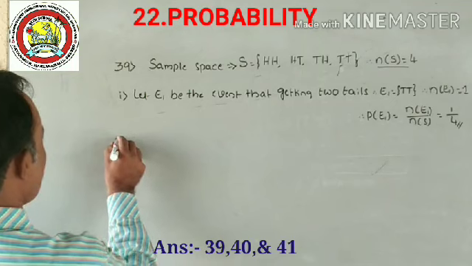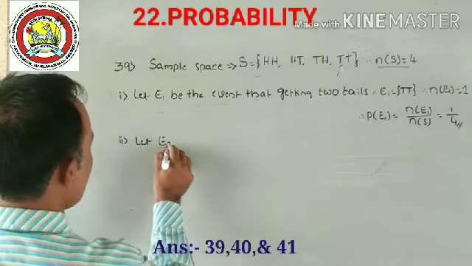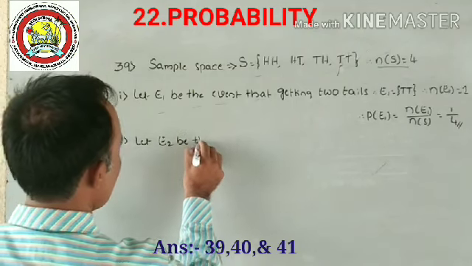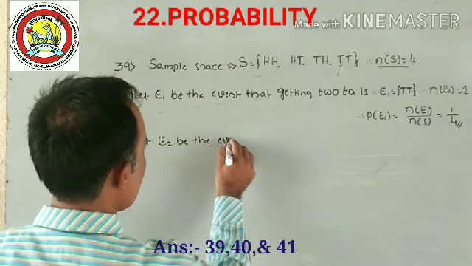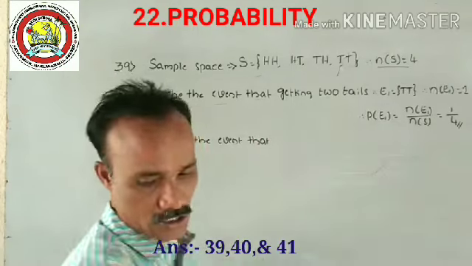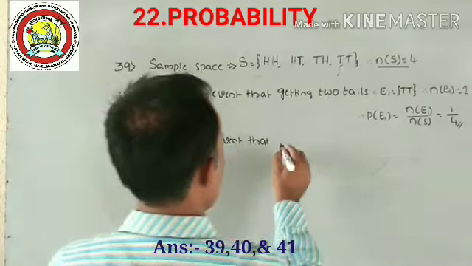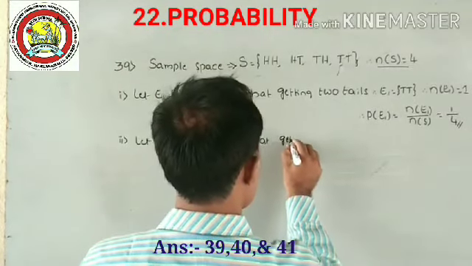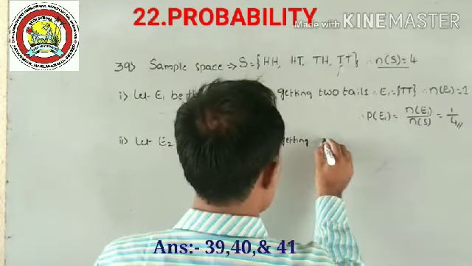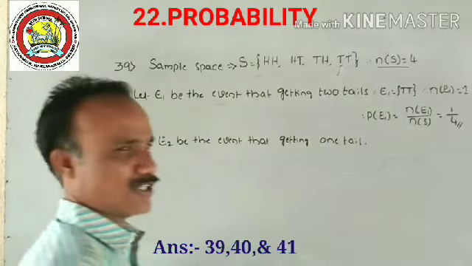Next, second one. Let E2 be the event of getting one tail. One tail means what about the other face? It should be head.